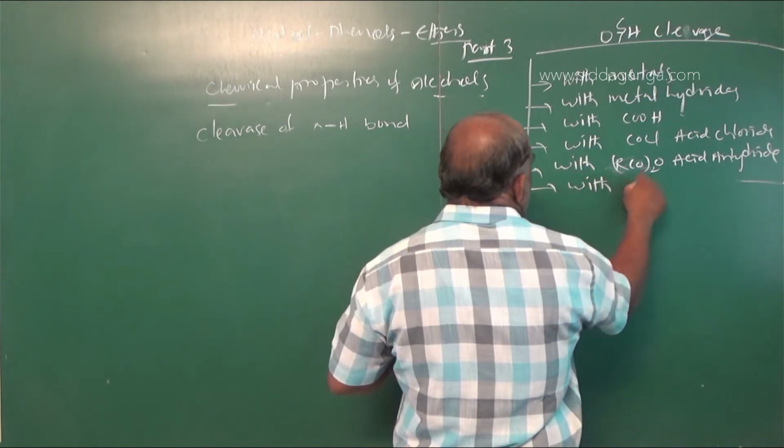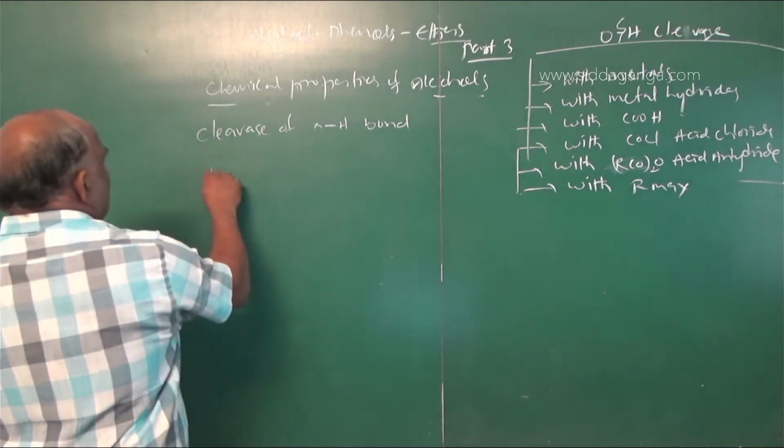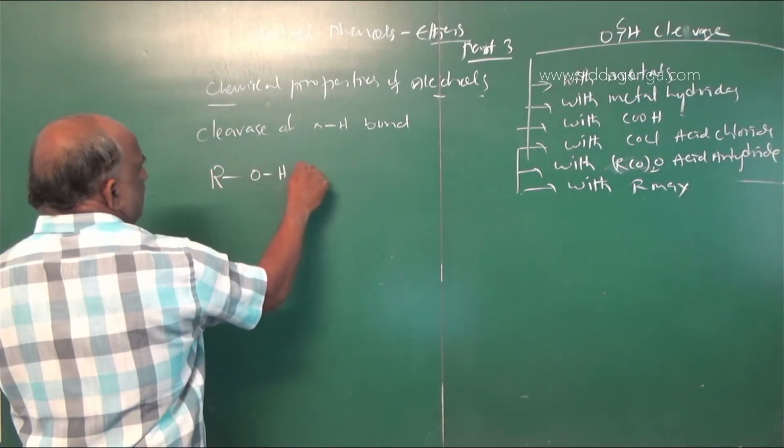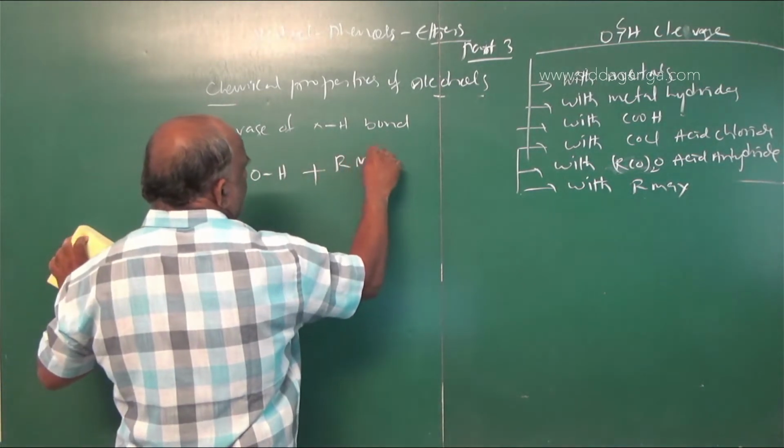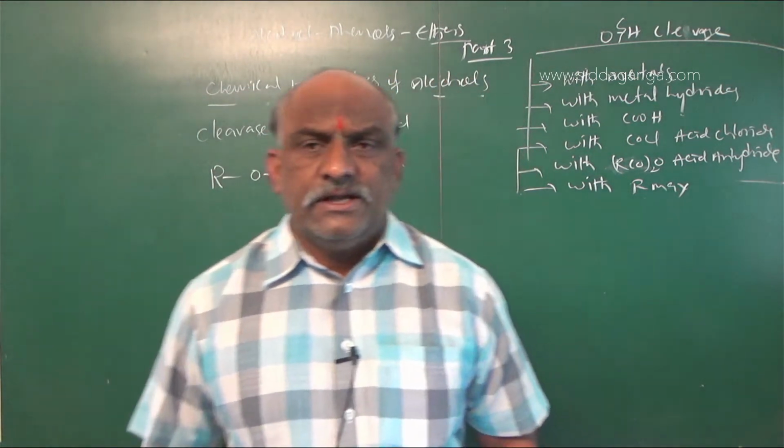So that is with RMgX. When alcohol, ROH, is treated with RMgX, very, very important. RMgX is called the Grignard reagent.